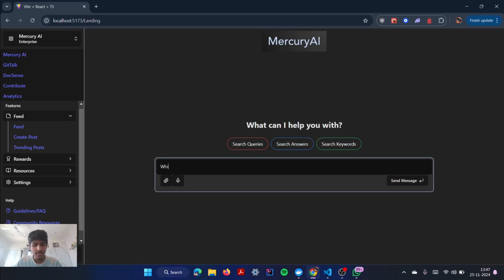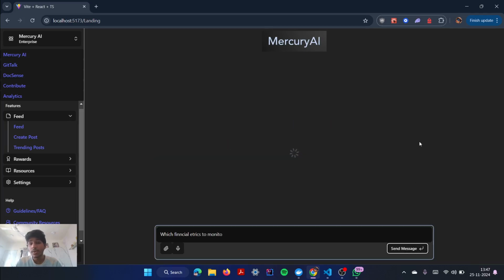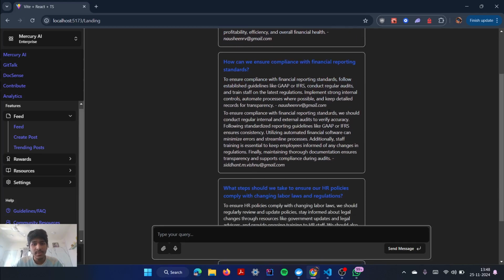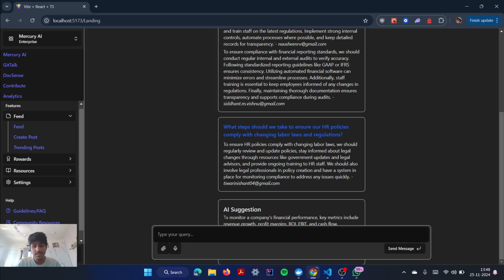So let's ask which financial metrics to monitor. Now, even if I make a typo, even if I make typos, it will not fail. It will give you the relevant responses. We are using a very good searching algorithm and it gives you everything. The previous query, the answer, who answered this query. You can see all the previous queries and answers and also an AI generated response: to monitor, company financial key metrics include ROI, EBIT, and cash flow.